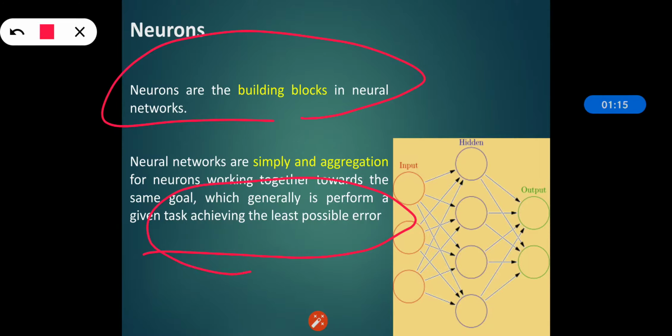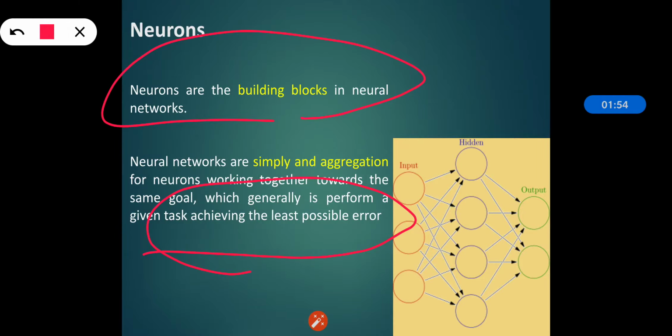Means what is neural network? It is the combination of neurons, and all these neurons are working together so that they can achieve the same goal. And what is their task? Their task is achieving the least possible error. So what neurons are doing, neurons also receive this name of nodes, we can say. Each and every neuron is different, and that's why it is very easy to know at which level which neurons are organized. Generally they are stacked one after another so that we can pick them from the network.